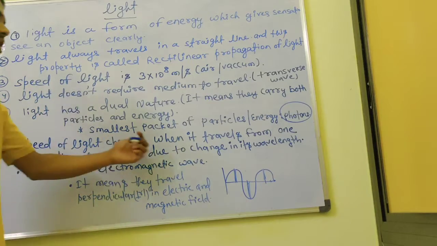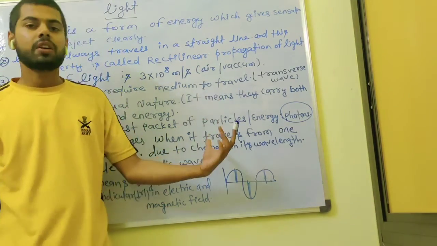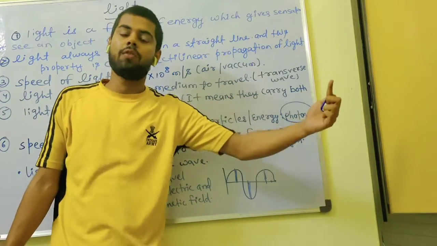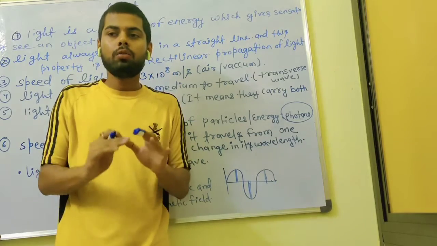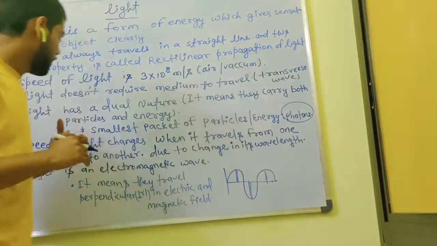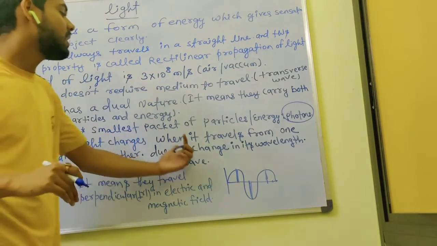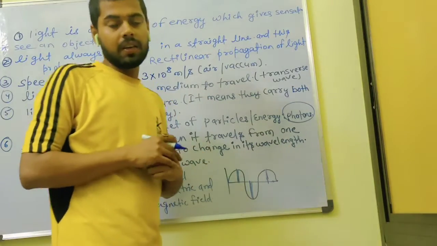The speed of light changes when it travels from one medium to another. We study this topic in this chapter, in refraction of light, but I mention it here so that you know a few things now and don't face much difficulty when we come inside the chapter. The speed of light changes because of a change in its wavelength.